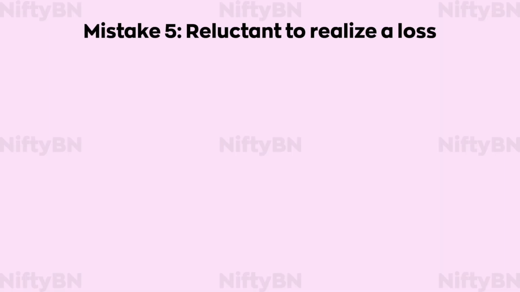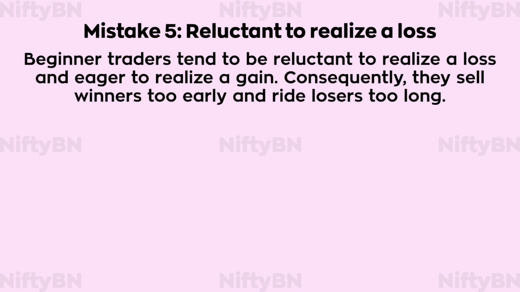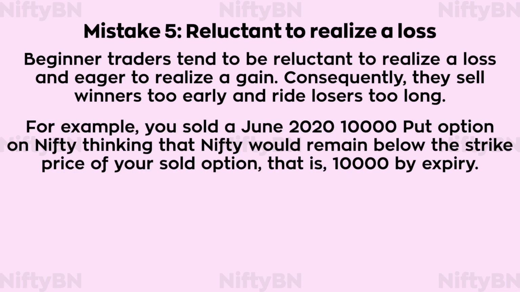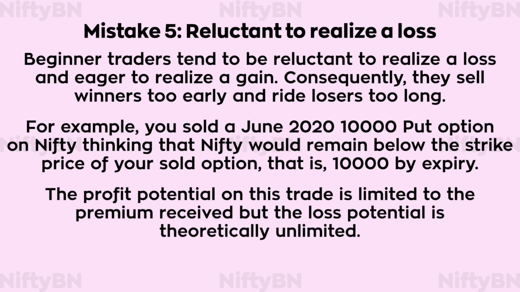Mistake number 5. Reluctant to realize a loss. Beginner traders tend to be reluctant to realize a loss and eager to realize a gain. Consequently, they sell winners too early and ride losers too long. For example, you sold a June 2020 10,000 put option on Nifty thinking that Nifty would remain below the strike price of your sold option, that is 10,000 by expiry. The profit potential on this trade is limited to the premium received, but the loss potential is theoretically unlimited.